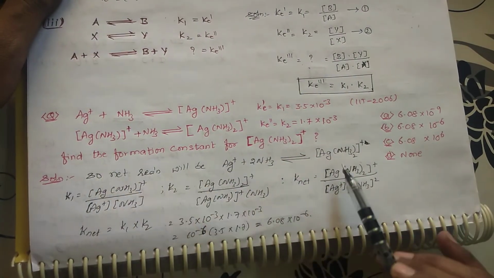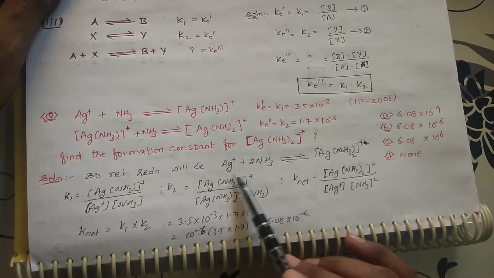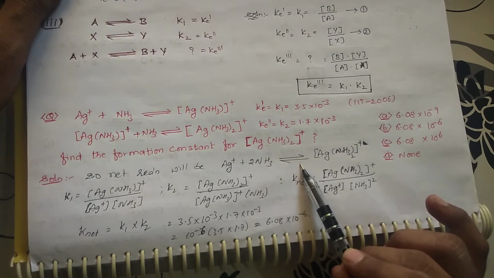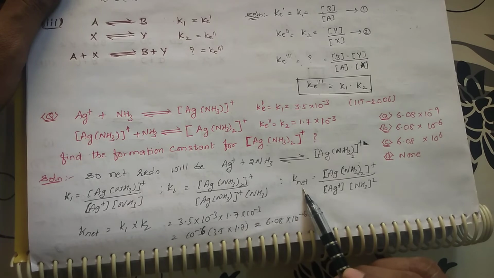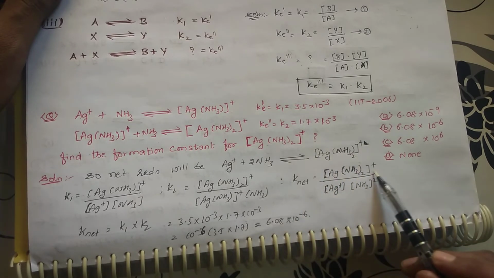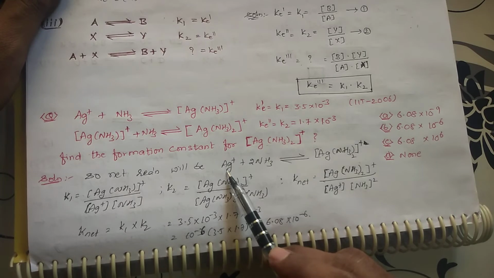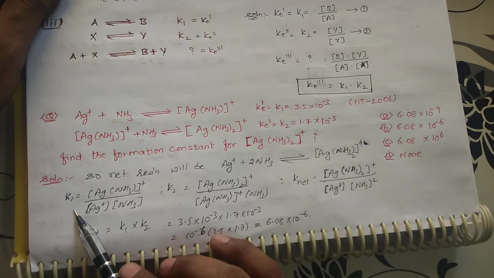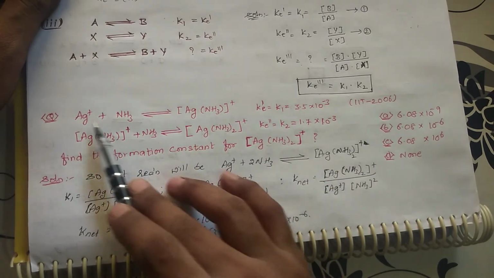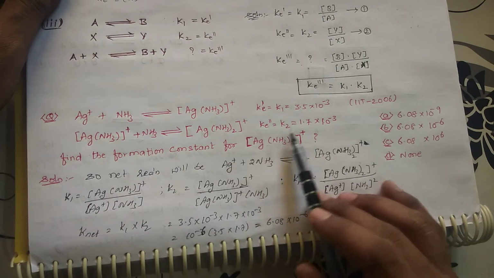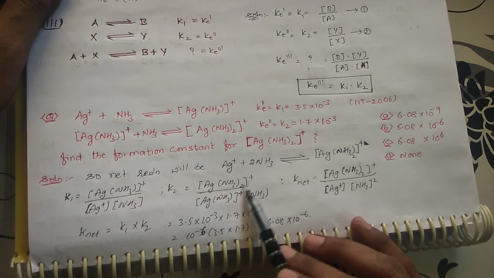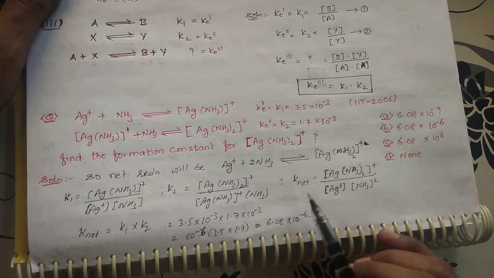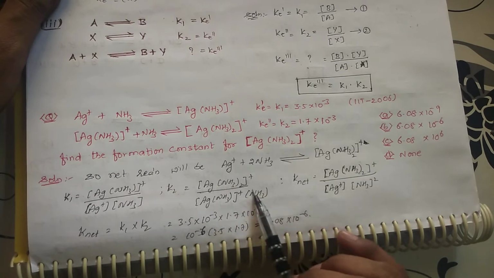So the question is to find the formation constant. Here it is formed. From where is it formed? It is formed from Ag plus and 2NH3. So if you write the equilibrium constant for this reaction, the net equilibrium constant will be equal to Ag(NH3) taken twice to the power plus by the reactant concentrations, Ag plus and NH3 taken twice. K1 will be equal to Ag(NH3) plus by Ag plus NH3. For K2, Ag(NH3) taken twice to the power plus, the reactants are Ag(NH3) plus into NH3. You do an operation between these two, so that you will be getting this one.